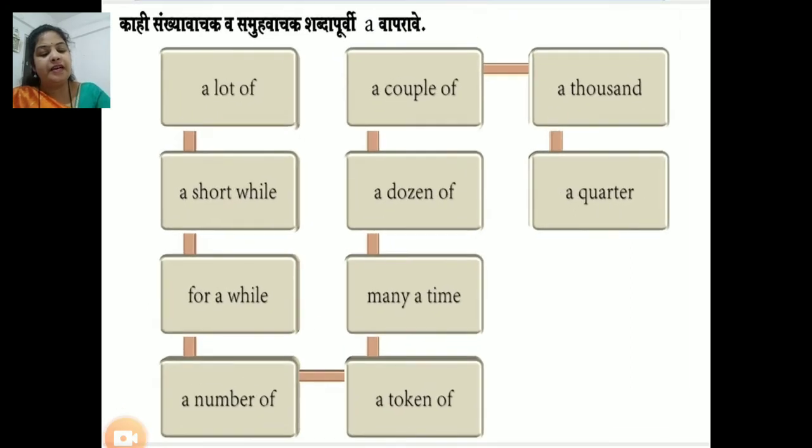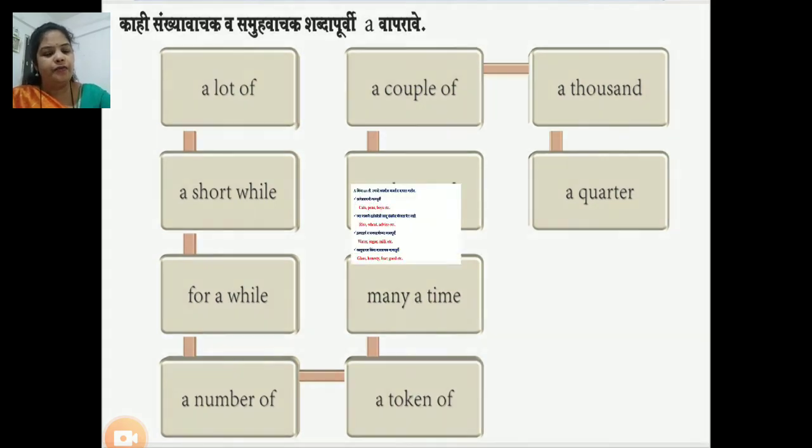Before some collective nouns and cardinal numbers, we use article a or an. For example, a lot of, a couple of, a thousand, a short while, a dozen of, a quarter, for a while, many a time, a number of, and a token of.